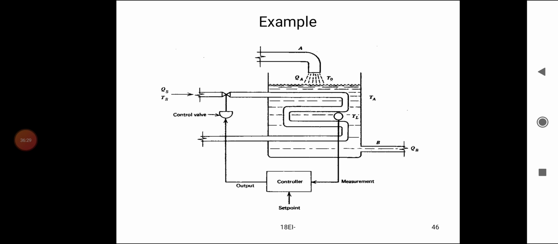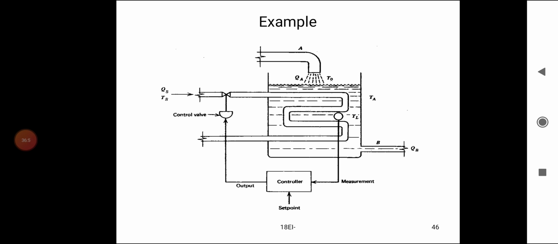The liquid temperature in the tank, two pipes, inlet pipe A and outlet pipe B, whose quantities are QA and QB, and ambient temperature TA. The steam inlet to the tank has quantity QS, whose temperature is TS.